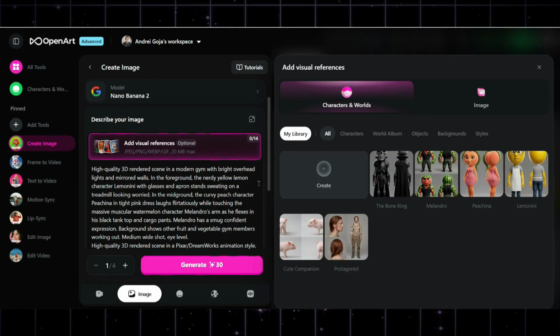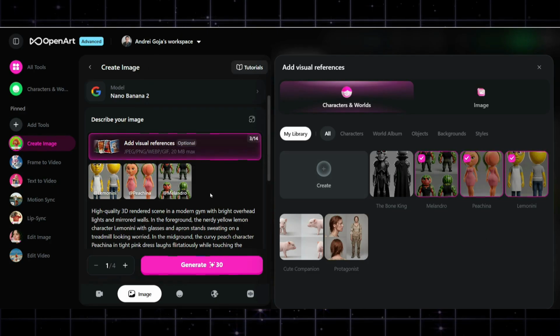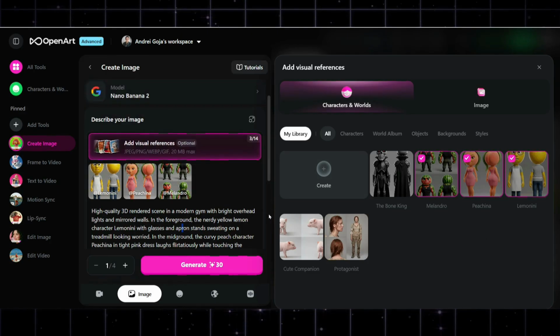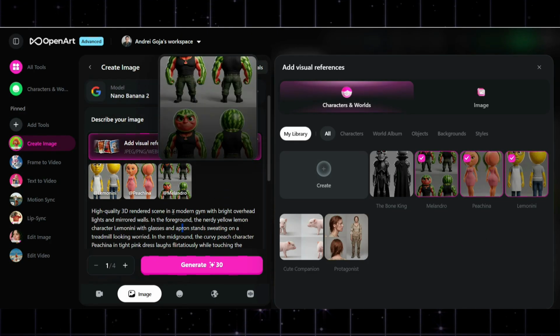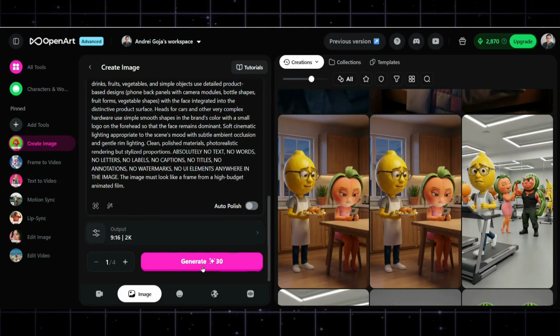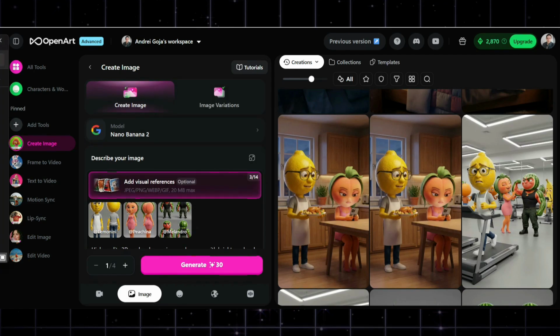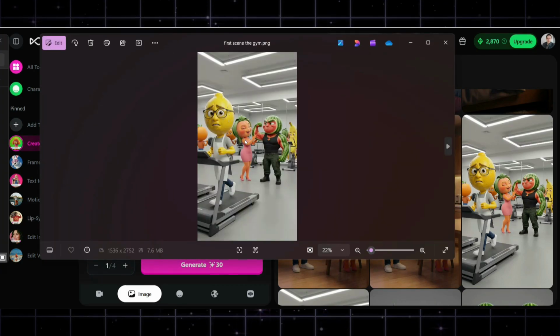So for this example, we're going to have Lemonini, Pecina, and Melandro. And then we have all these 3 characters here. We got Nano Banana 2, and we've got the 9:16 and 2K resolution, and we can generate, and it's going to generate our first scene. In my case, it was this.